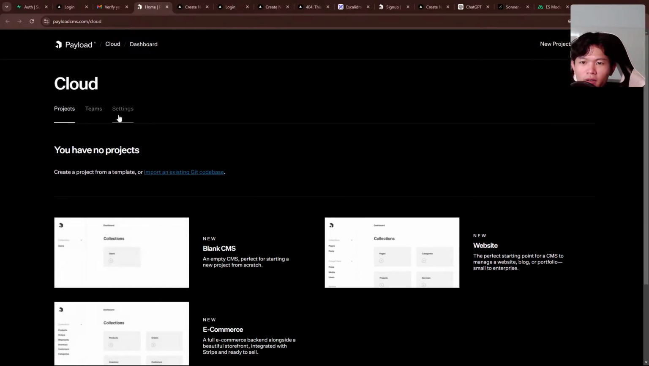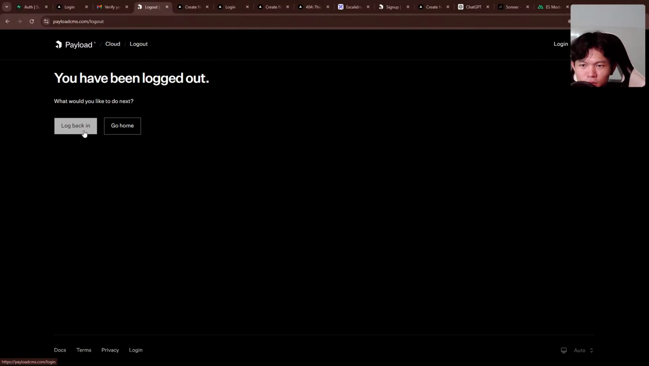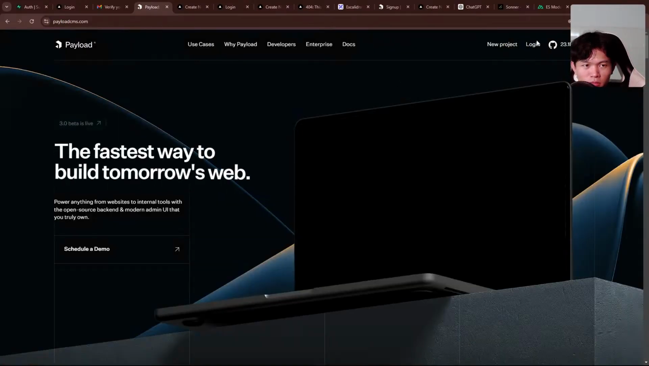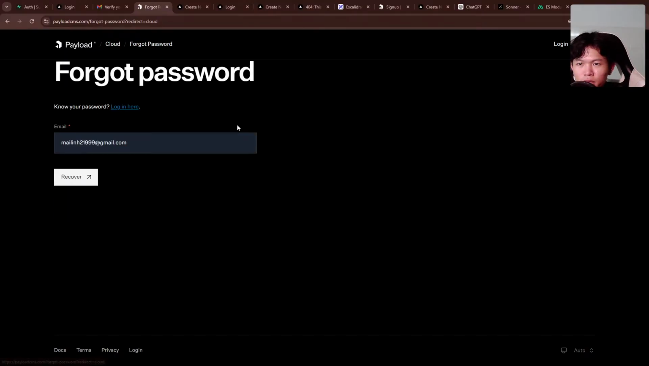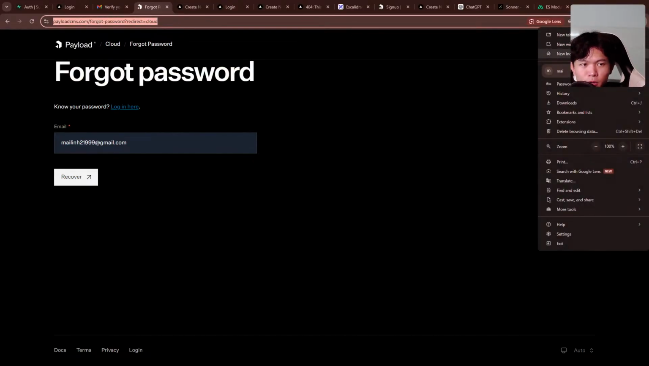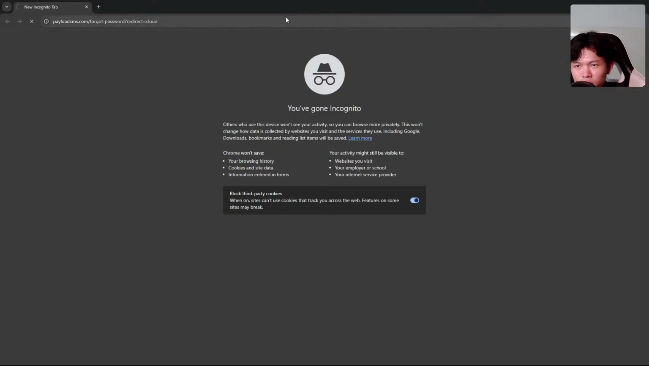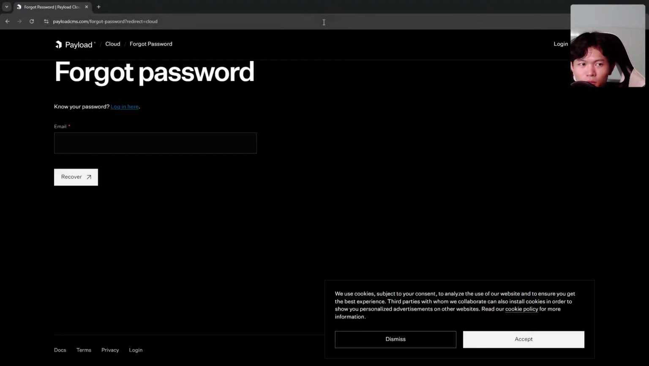Great. Right now I'm just going to log out, and then let's go back home. Let's go log in. Let's try to see the process of this one. So when we click on reset right here, we go into this route, and this route will handle this form. Is it public for everyone? So for example, if I go to incognito, anyone can go to this route, right? Yeah, so for this one, it is public, which is nice.